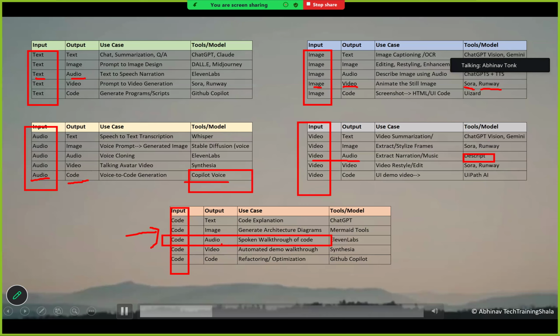You are providing your GitHub repository or your whole code to the GenAI system, and it will walk you through that particular code step by step, file by file, directory by directory. So spoken walkthrough of the code is another example of code to audio generation. And 11 Labs is the tool by which you can achieve this.